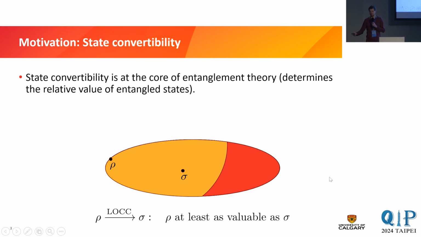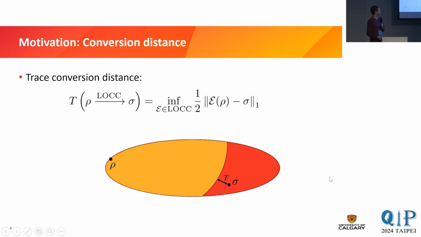For example, to send more bits by using a different protocol, because it's not clear that the protocol that first converts rho is optimal in any way. So studying state conversions determines the value of states and is therefore very interesting if we think about applications. Now, what happens if we cannot convert rho to sigma, but we would like to use sigma for an application? Well, then we can ask how close can we get to sigma? Since quantum mechanics is linear, if we can get very close, then there's a good chance that we can do something similar. Maybe if we can get arbitrarily close, we can send the same amount of bits or something like that.